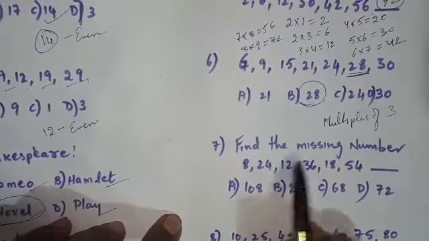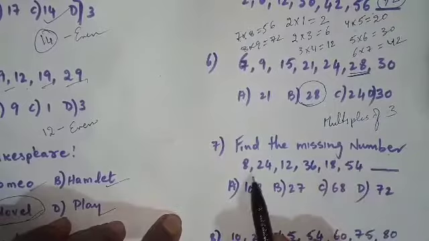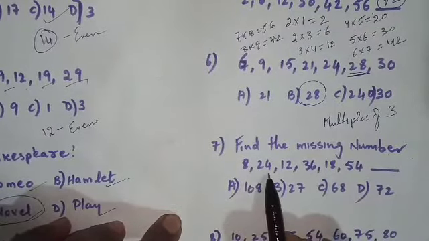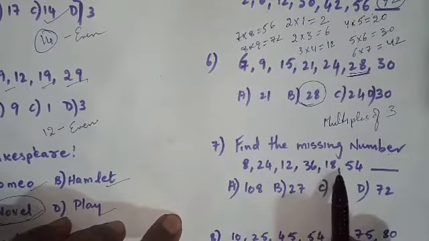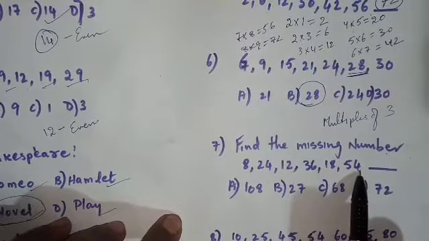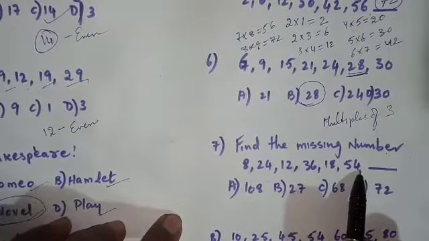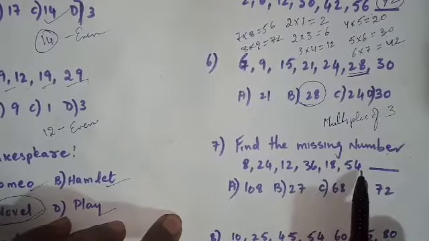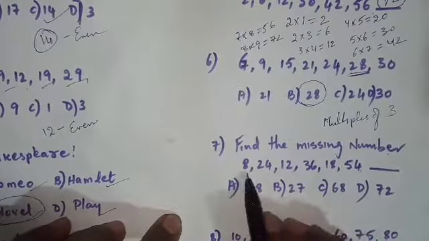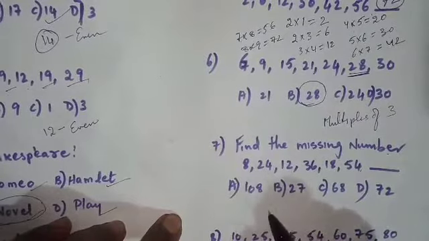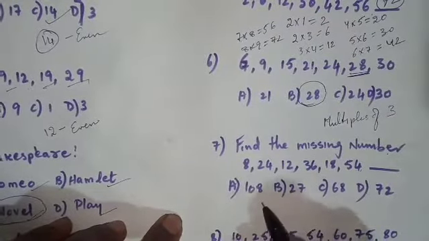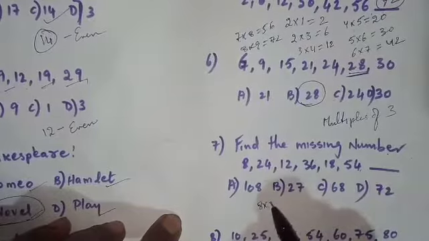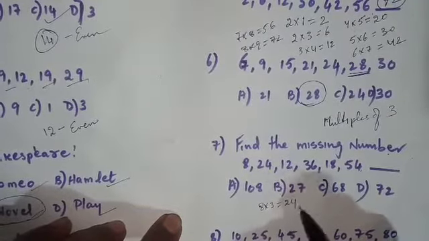Find the missing number: 8, 24, 12, 36, 18, 54. Right, let us look at the series again. Alternatively, if we multiply 8 with 3, we get the second number.